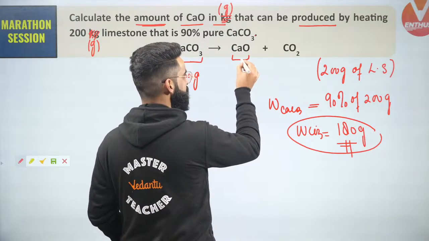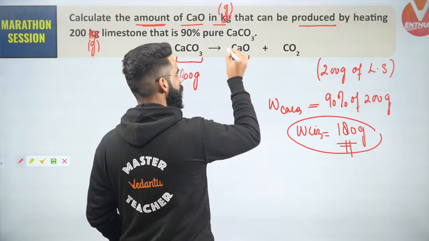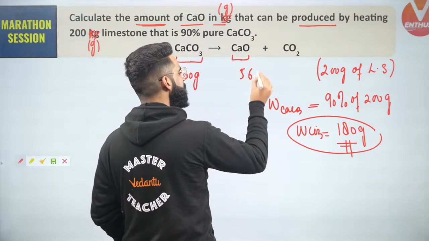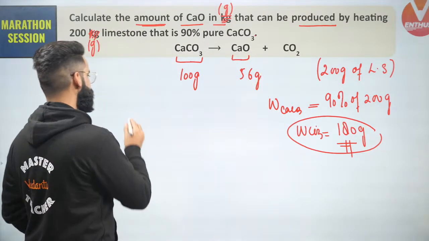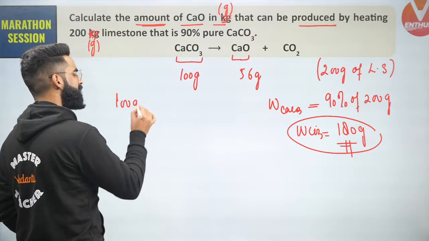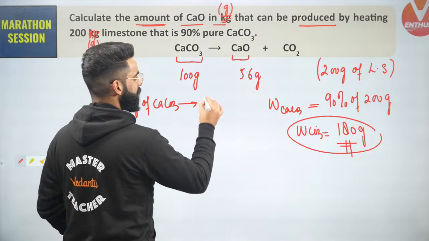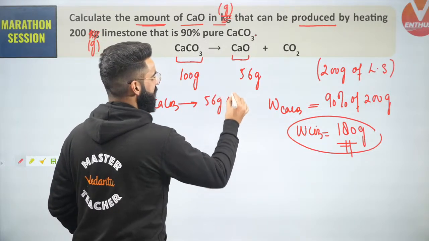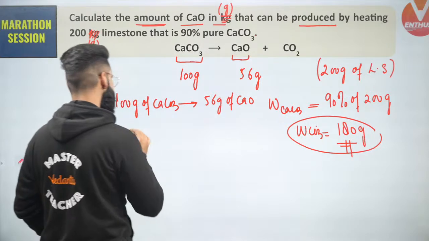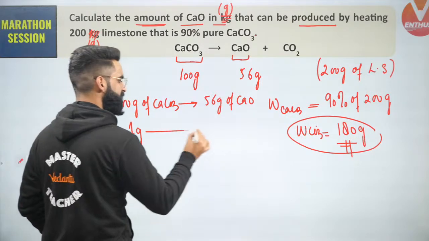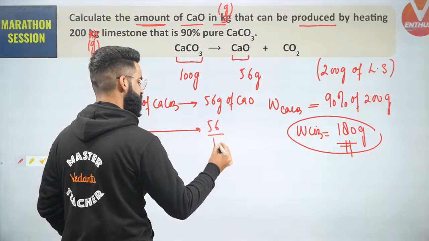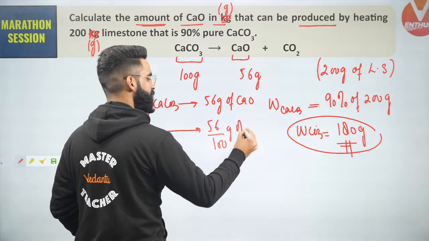You will say 56 grams. So 56 grams is the mass of 1 mole of calcium oxide. So people, can I say right here, as per the stoichiometry of the reaction, 100 grams of calcium carbonate should give me 56 grams of calcium oxide? Yes. So can I say something like this? 1 gram of calcium carbonate should give me 56 divided by 100 grams of calcium oxide.